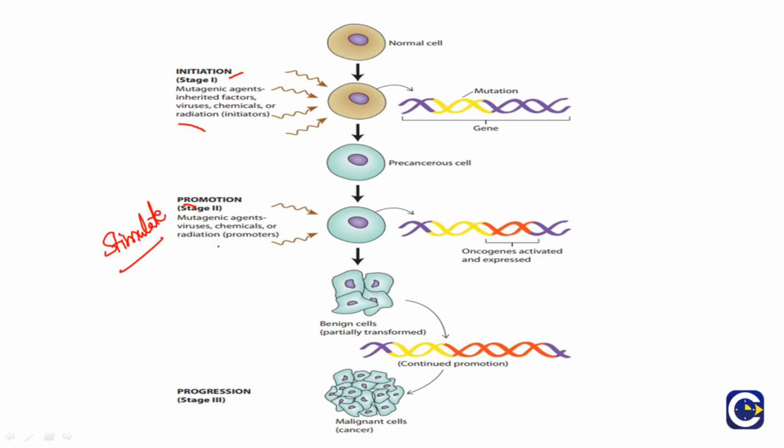And later, at the very beginning stage, immediately it doesn't become malignant. It begins with benign, because benign is also a form of tumor where you have uncontrolled growth. But slowly, when this benign is left untreated, or you don't care of what is happening in yourself, there are a lot of chances for it to get converted into malignant. One thing you need to remember here is, whenever you get a tumor in unusual places of your body, it is always good to go for a checkup, because cancer tumors usually occur in unusual places of our body. So next is the last stage, which is progression, where the growth progresses to the next level and gets converted into malignant.